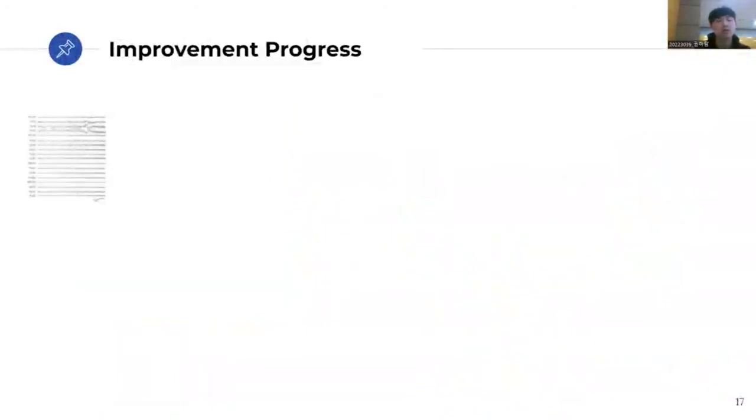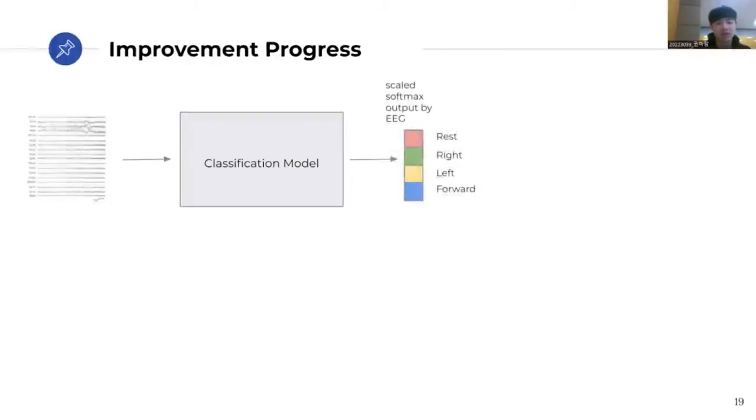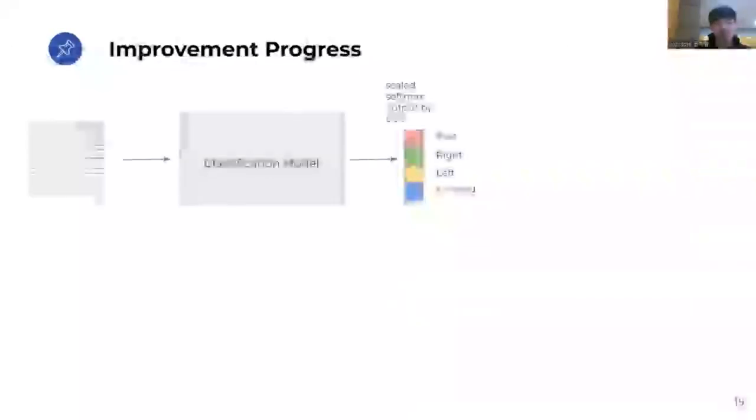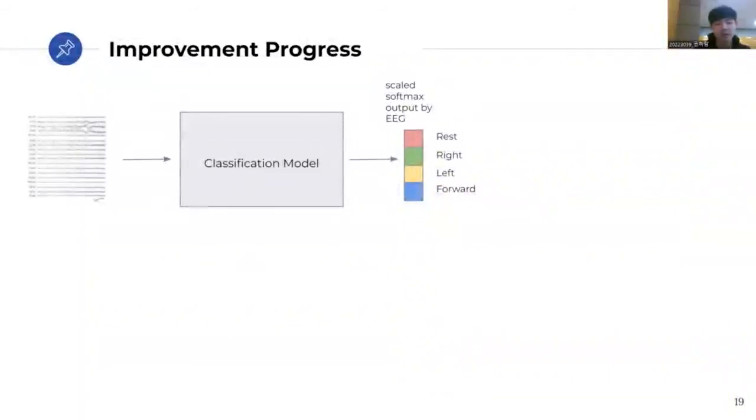So here's an overall scheme of our improved approach. We basically merged 2 methods of predicting the user's intention. First, we have EEG, which is classified by a classification model called Shallow ConvNet to come up with a scaled softmax output, representing the probability of the user's intended action based on EEG. The output is scaled using temperature scaling to better represent the probability.